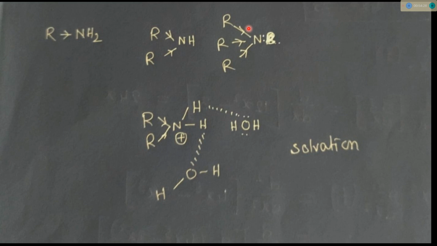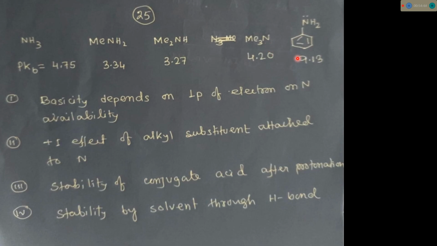So by considering the overall effect, dimethylamine, the secondary amine, will be more basic in aqueous medium, second is the primary amine, third is the tertiary amine. See the pKb value, it is more for the primary amine. So in aqueous medium, the most basic is the secondary amine, then the primary amine, then the tertiary amine. If we consider no solvent, the gas phase basicity, it means there is no solvent.